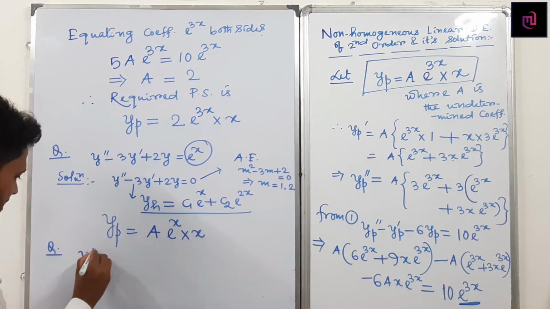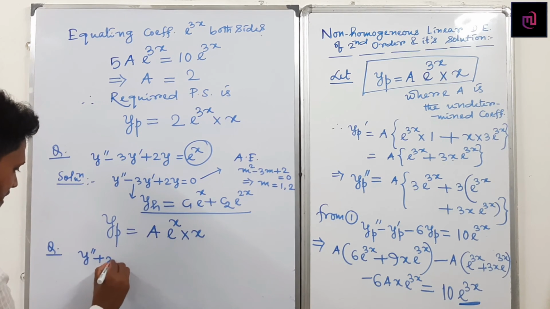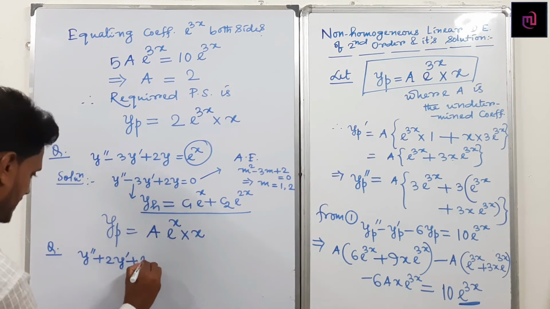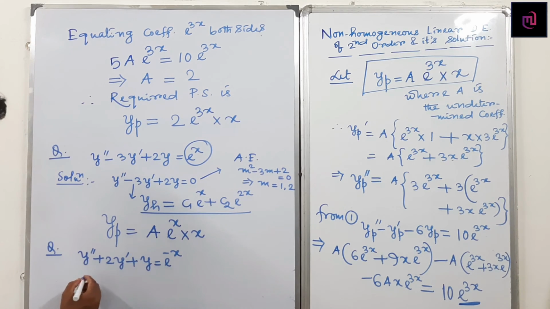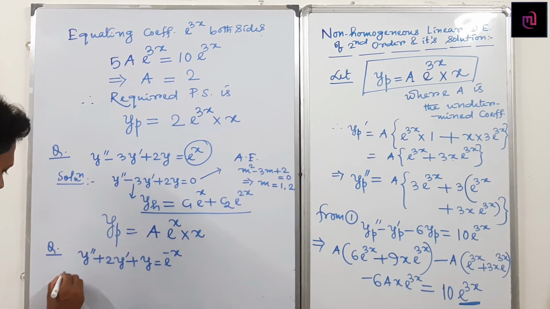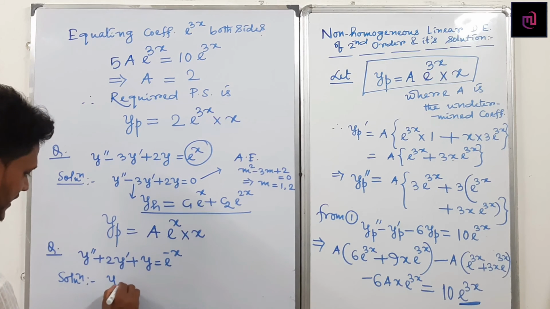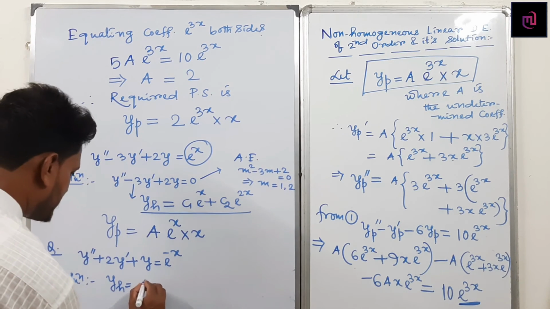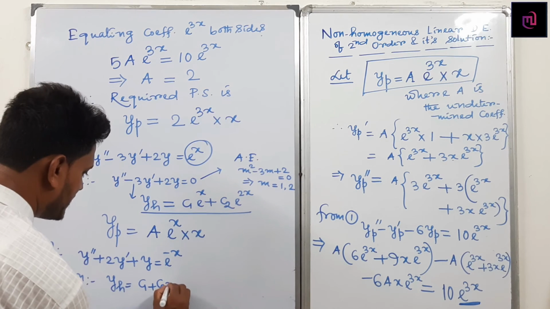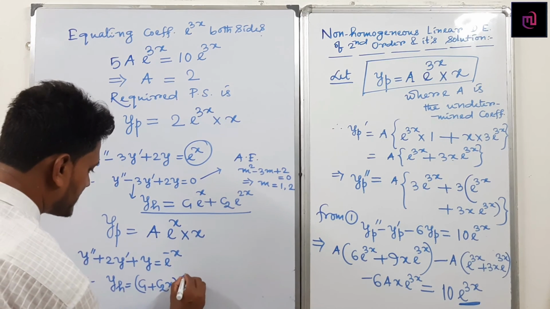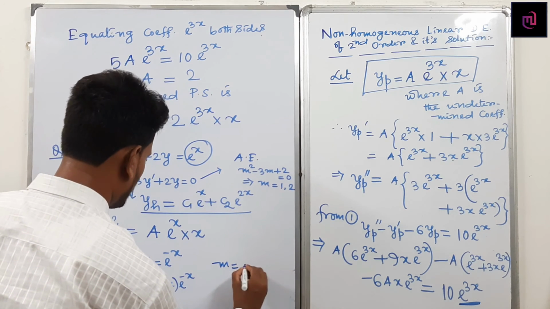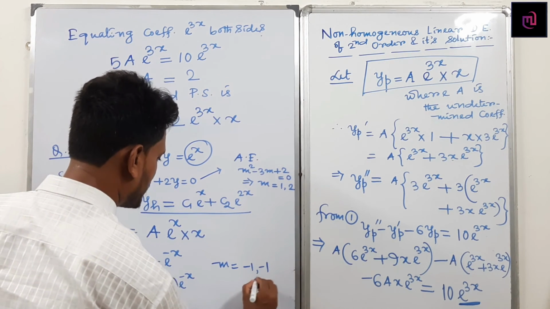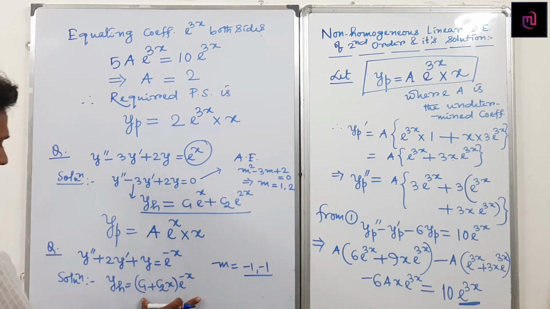If I take another example, suppose y double dashed plus 2y dashed plus y equals e to the power minus x. इसका जनरल सॉल्यूशन क्या है? होमोजीनियस पार्ट का जनरल सॉल्यूशन है yh. इसका जनरल सॉल्यूशन क्या है? c1 प्लस c2x होल इंटू e to the power minus x. यहाँ पे दो रूट जो आएगा m का वैल्यू कितना आएगा? दोनों रूट आएगा -1, -1. Two roots are real and equal. So that's why I have written this part.